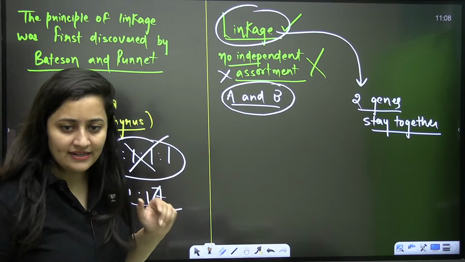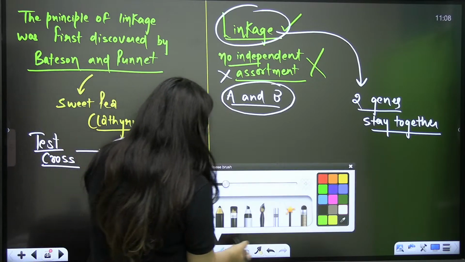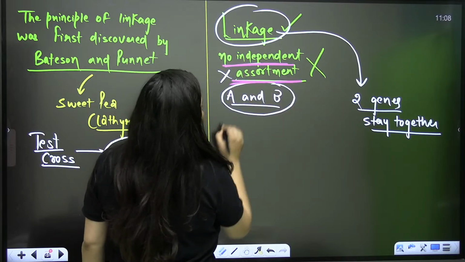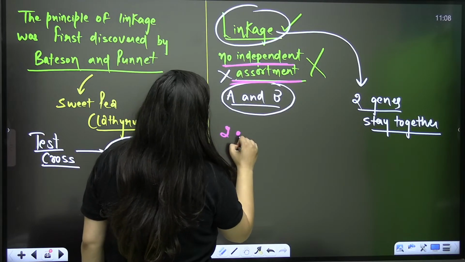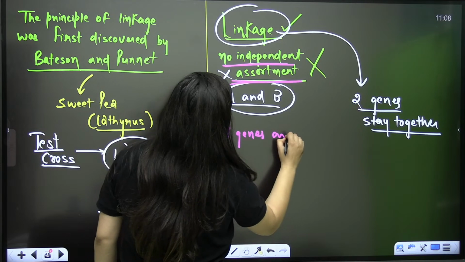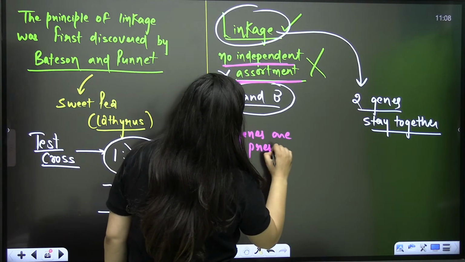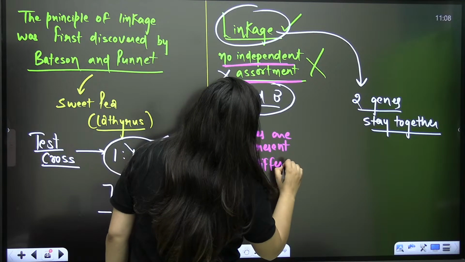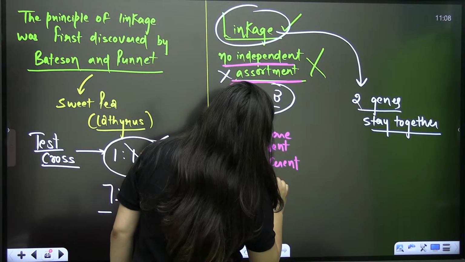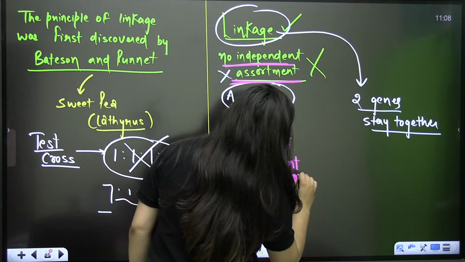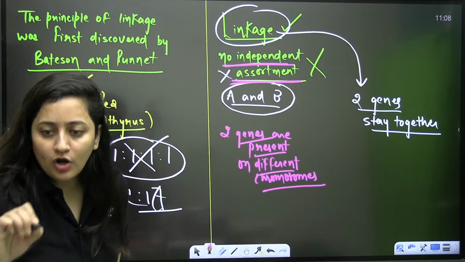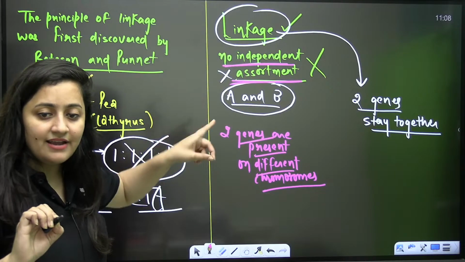Independent assortment is possible when two genes are present on different chromosomes, not on the same chromosome.